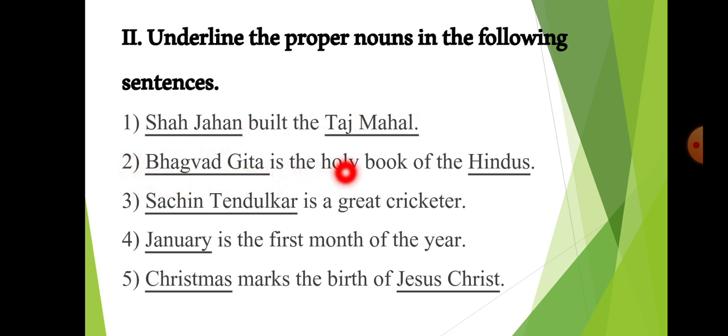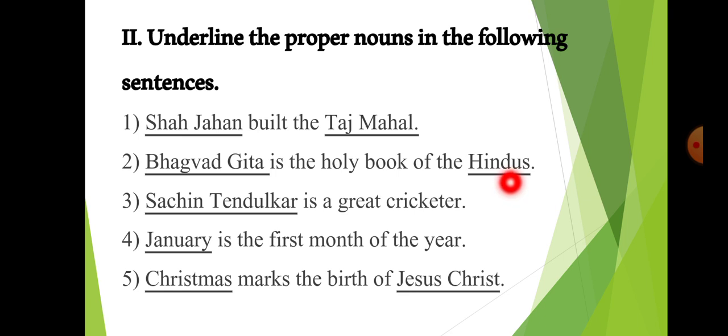Bhagavad Gita is the holy book of the Hindus. Here, Bhagavad Gita is a special name given to a holy book. It is the holy book of Hindus. And Hindus is also name of a religion, no? It is a special name given to a religion. That is why Bhagavad Gita and Hindus are two proper nouns.